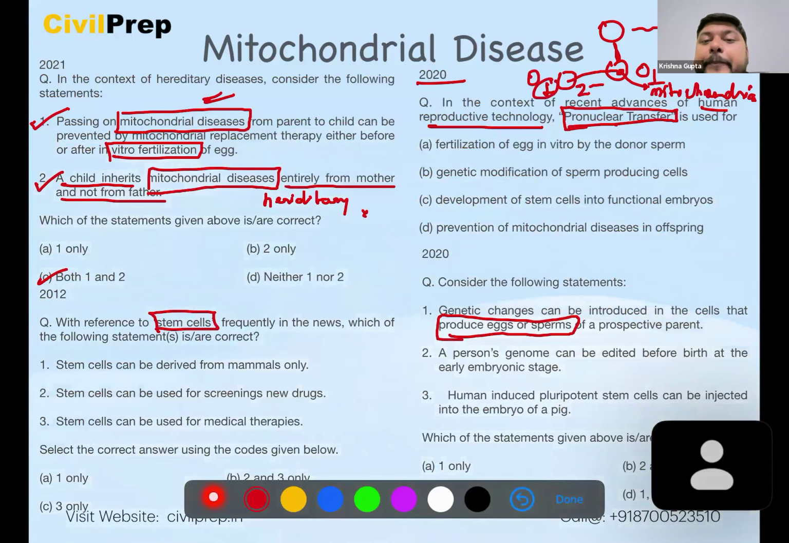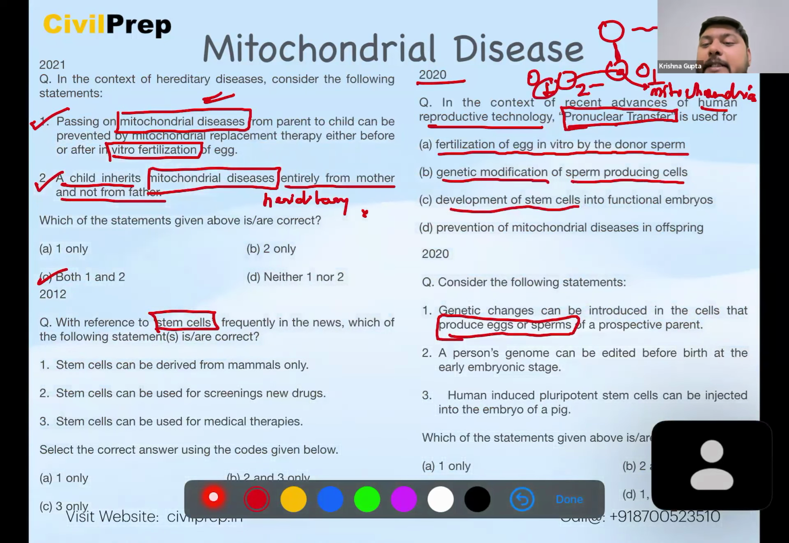Okay, and here we'll be seeing that the hereditary diseases which are explained here can be removed and overcome here. Now, fertilization of egg in vitro by the donor sperm, genetic modification of sperm producing cells, development of stem cells into functional embryos, prevention of mitochondrial diseases in offspring. So we see that option D is the correct answer for this question, which is a pronuclear transfer technology.